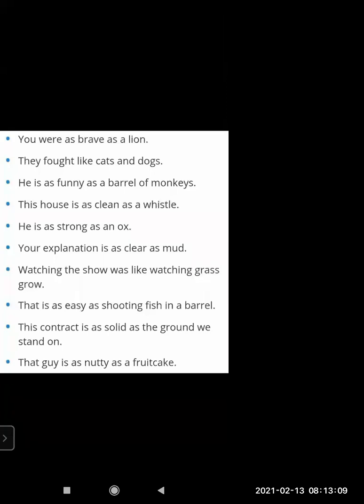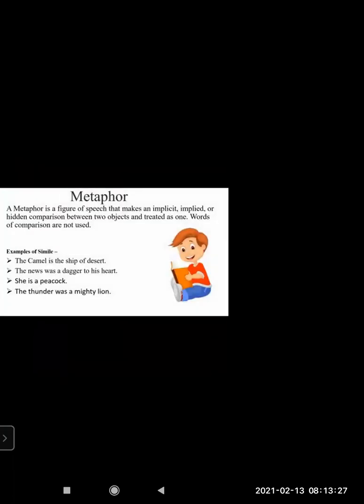They must have given you the line, and you have to tell which figure of speech it is. So that way the question arrives in your board exam. So the first one we did is simile. Let's move further. We'll see the second one, metaphor.